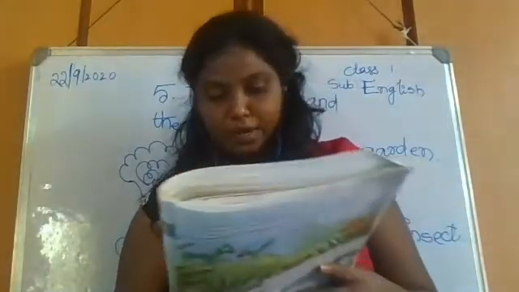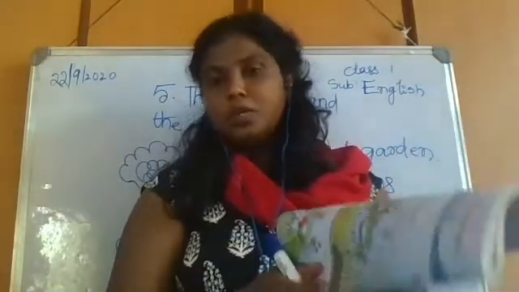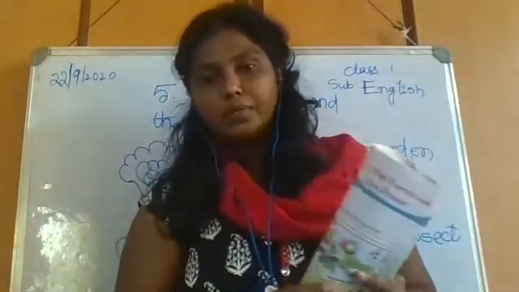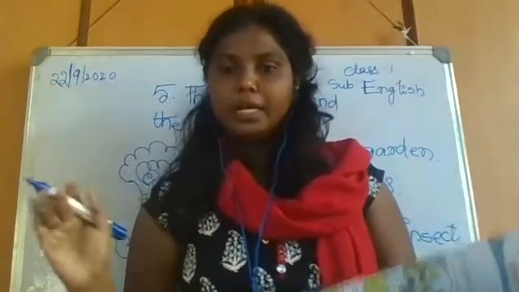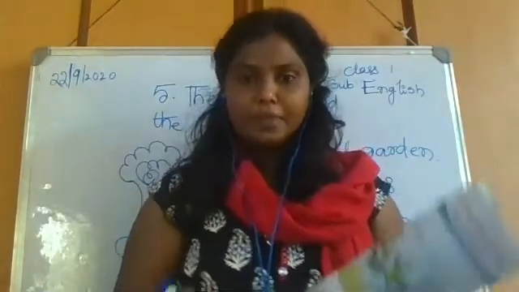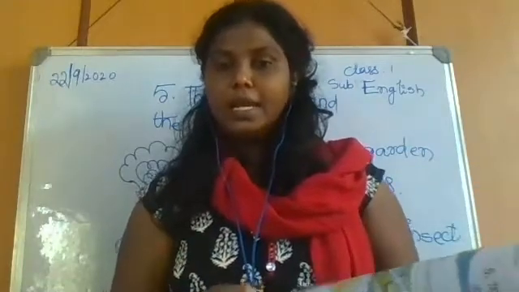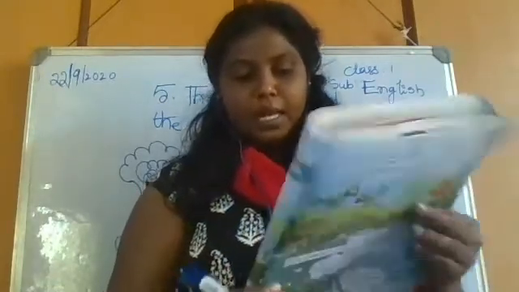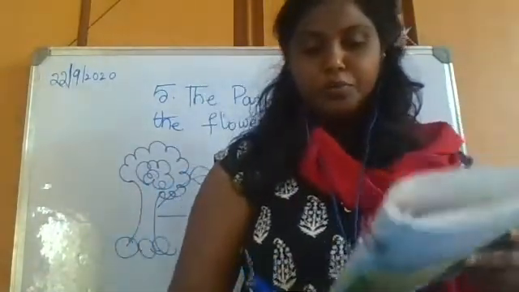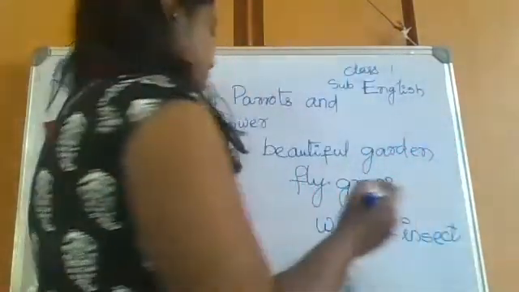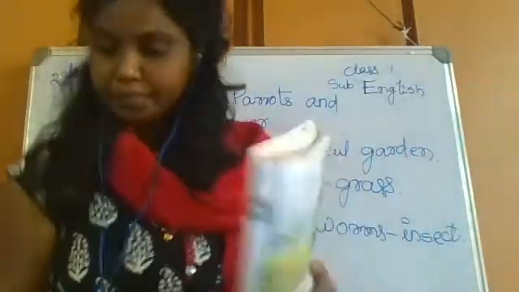In that big tree, both the parrots are living. What is the work of the parrots? They will fly around the garden and they will get tired. After getting tired, they will sit and eat worms. And they like to eat fruits and leaves also. What are the things that the parrot eat?